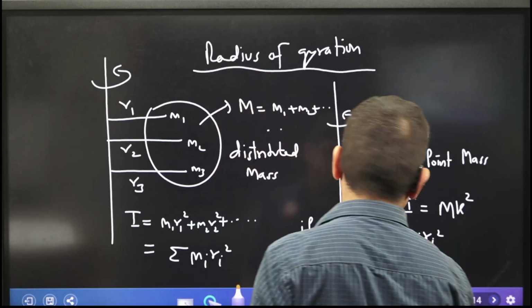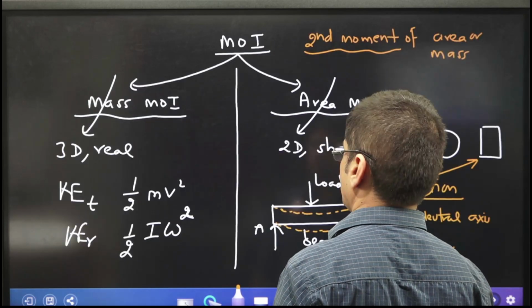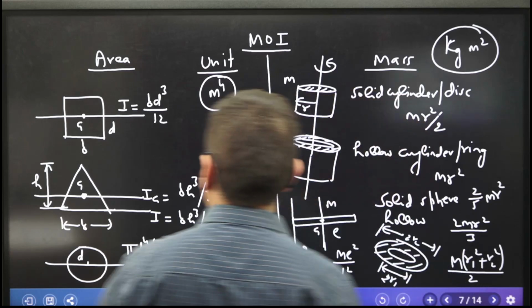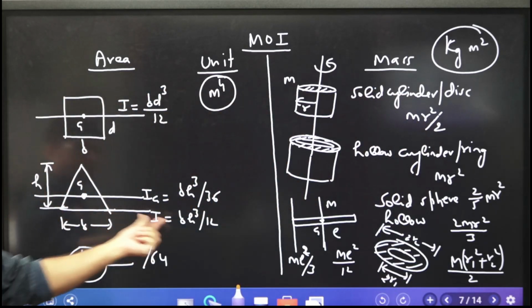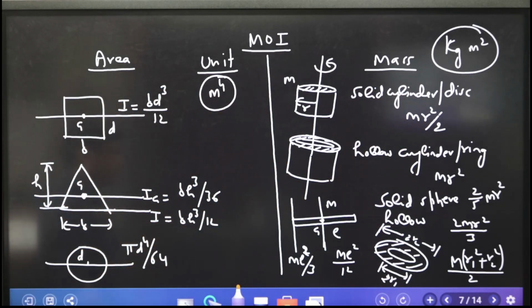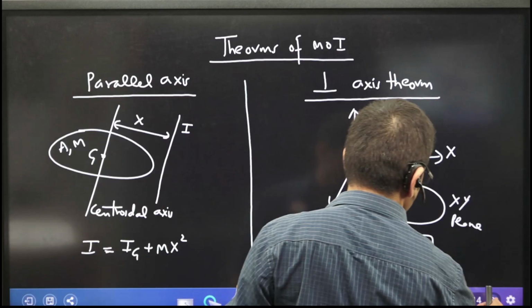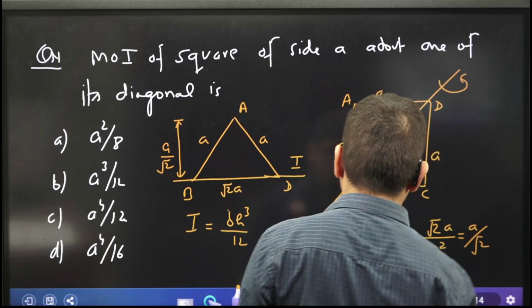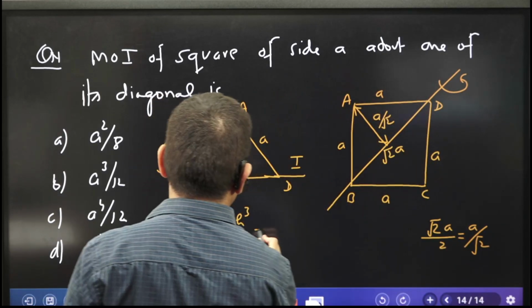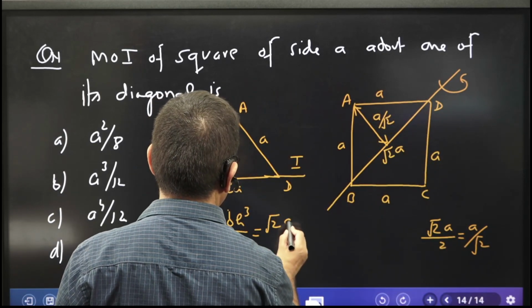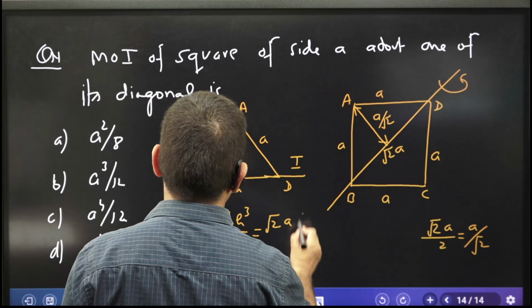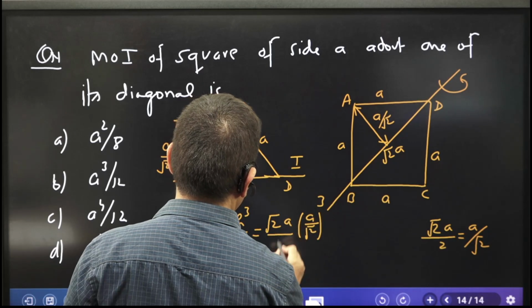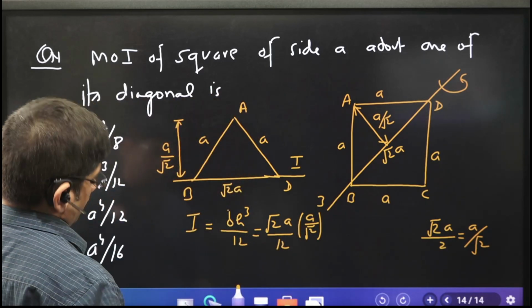Okay, BH cube by 12, moment of inertia of triangle about base, right? Now, what is B? Root 2A. What is H? A by root 2. BH cube by 12.